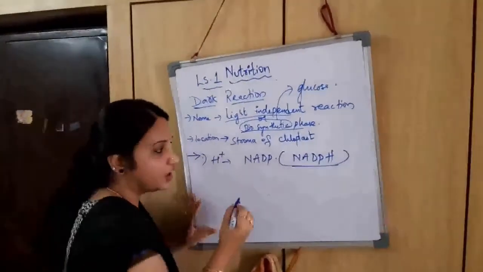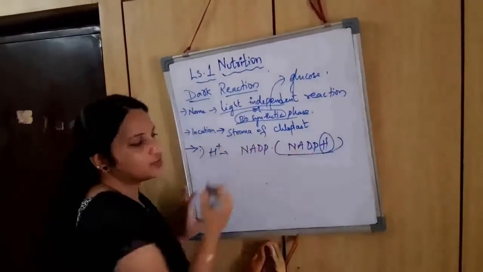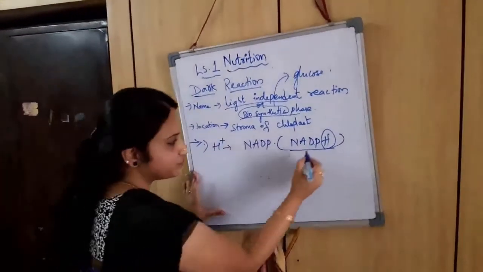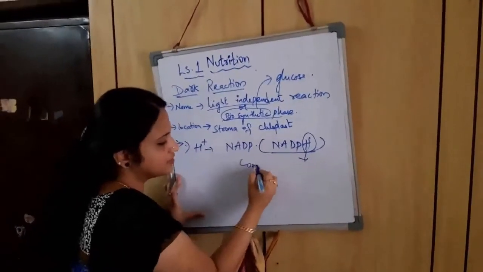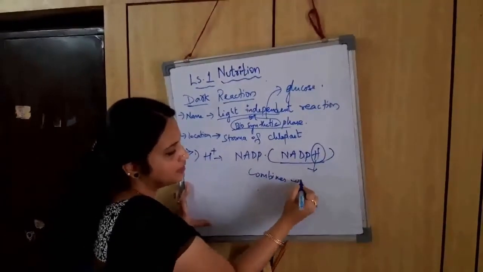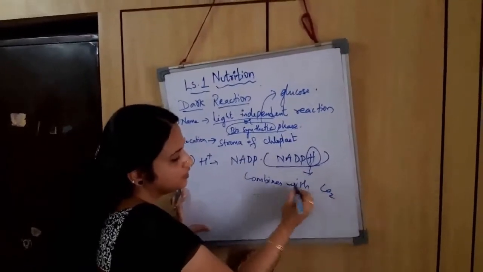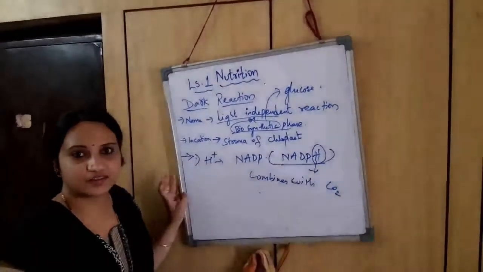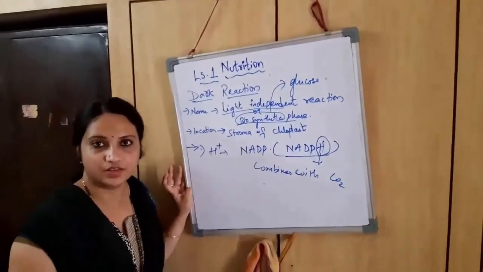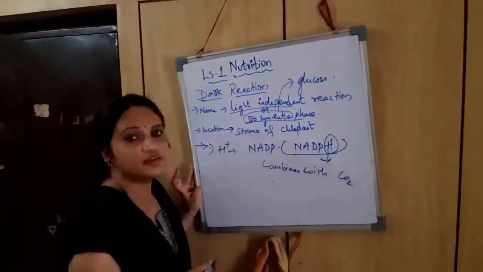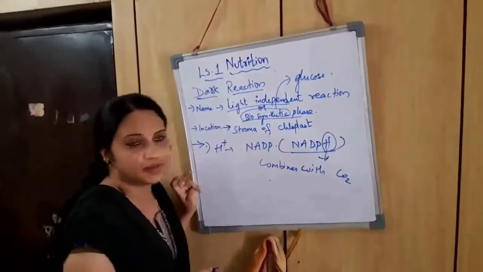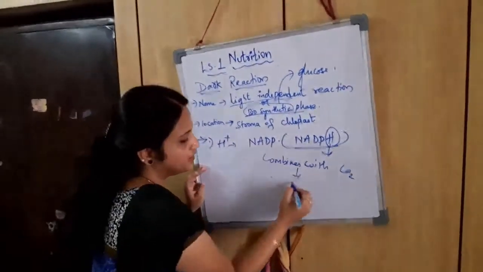Okay, now the hydrogen of NADPH combines with carbon dioxide. So during daytime, whatever carbon dioxide is absorbed through the stomata of the leaves, that carbon dioxide now combines with the hydrogen of NADPH.